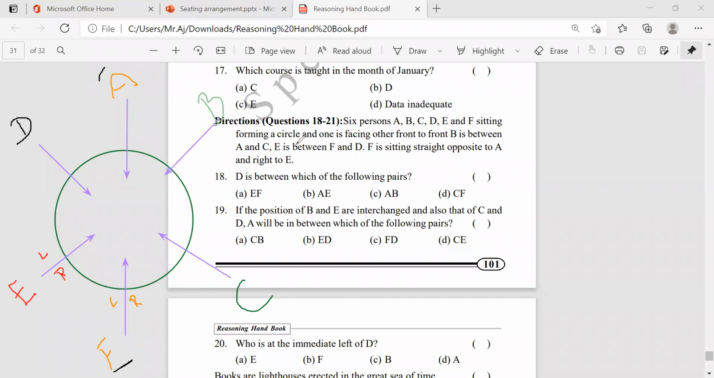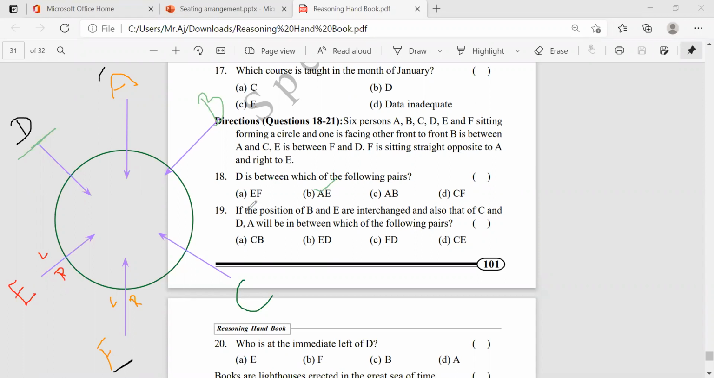Then what they're asking the questions? D is between which of the following pairs? D, where is the D? Here. In between A and E. This way is the right answer.